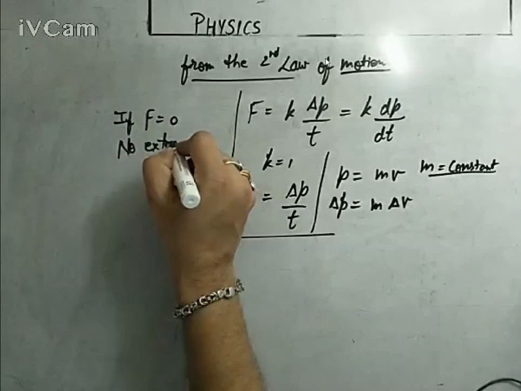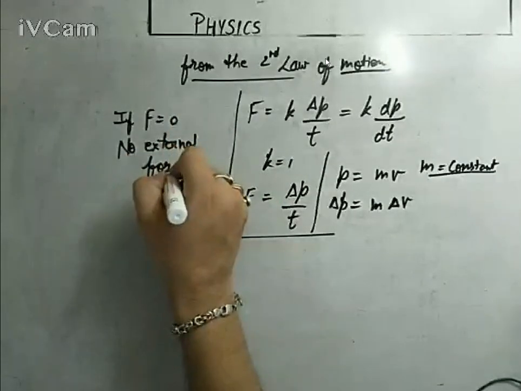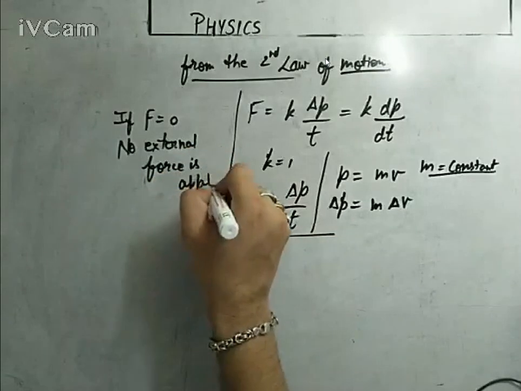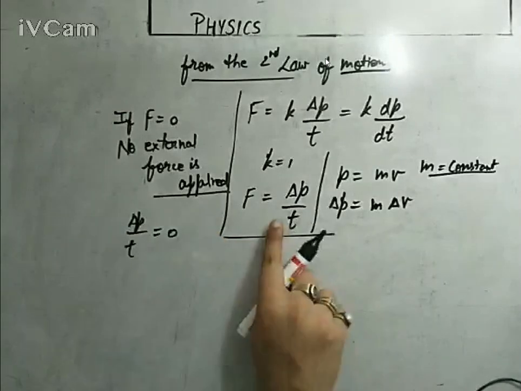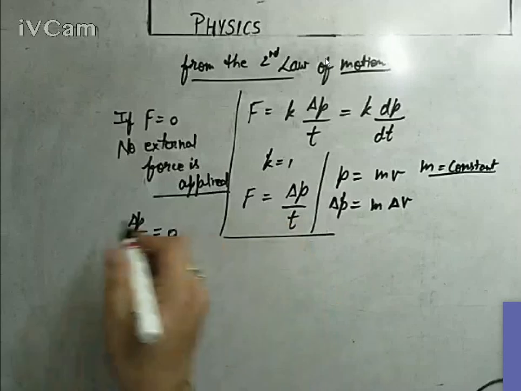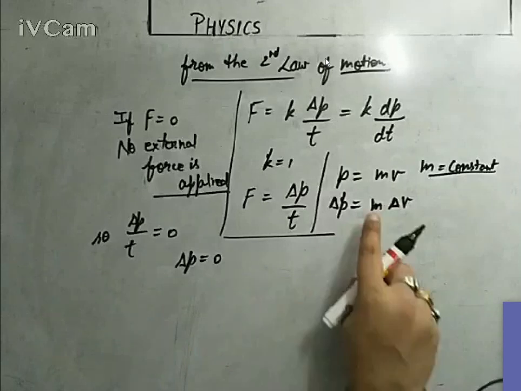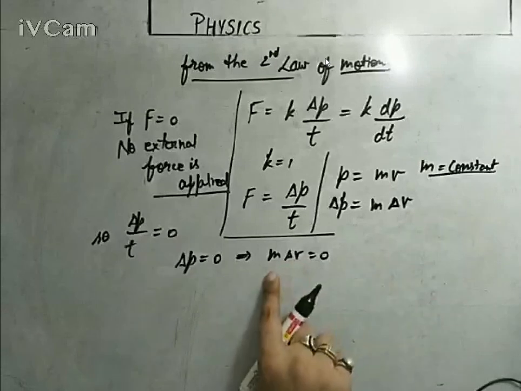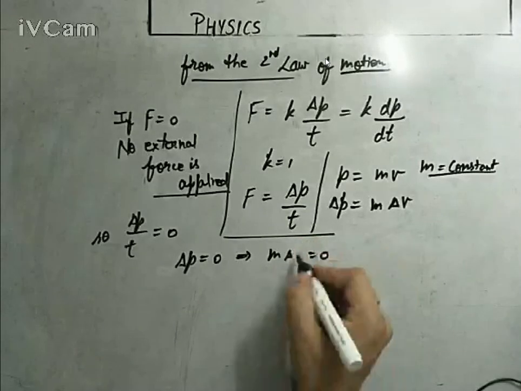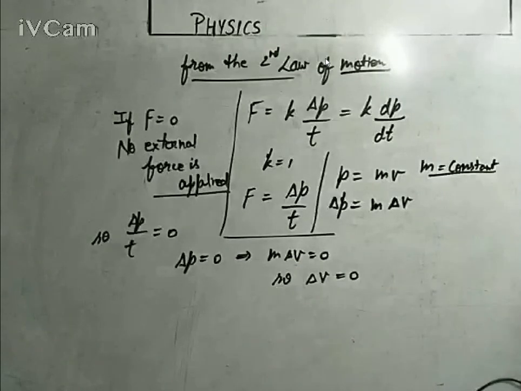No external force is applied, which means delta P upon T will also become 0 from this expression, from the second law of motion. So delta P upon T is 0, or delta P is 0, and for constant mass delta P is m into delta V, which is 0. Mass can't be 0 for a body, so definitely delta V is 0. So delta V is 0, which means change in velocity is 0, not velocity.